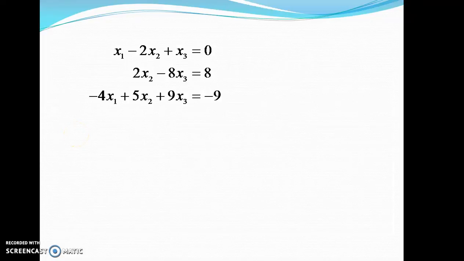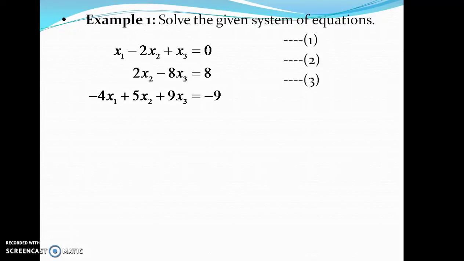The basic strategy: consider solving this system of equations, x1 minus 2x2 plus x3 equals 0, 2x2 minus 8x3 equals 8, and minus 4x1 plus 5x2 plus 9x3 minus 9 equals 0. Here I want to pause for a minute and ask you a question. If such systems are given, which method have we been using up till now?